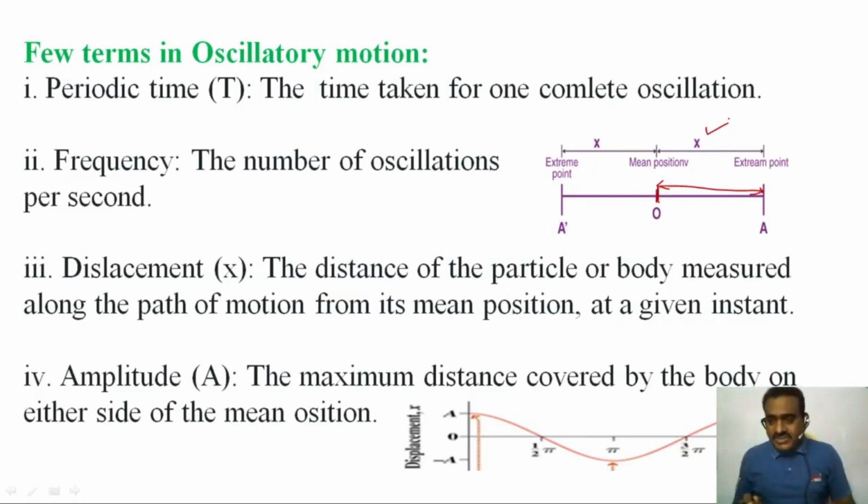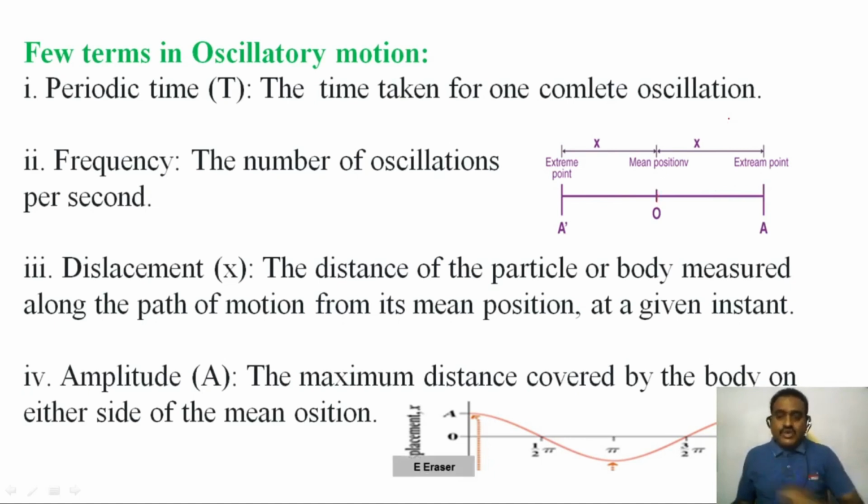Or simply, the distance between the mean position and the extreme position, the distance between O and A, is called displacement. Displacement is represented by x. What is displacement in oscillatory motion? It is the distance of the particle or body measured along the path of the motion from its mean position at a given instant.